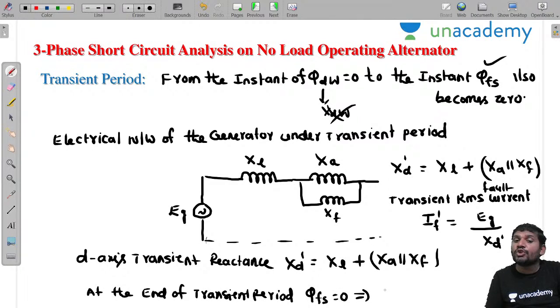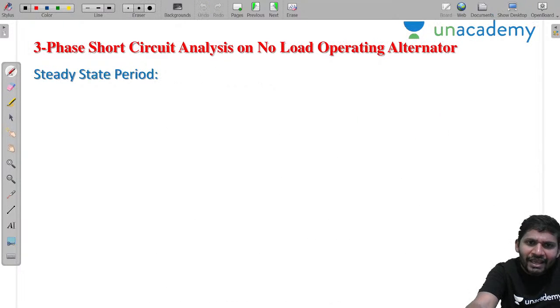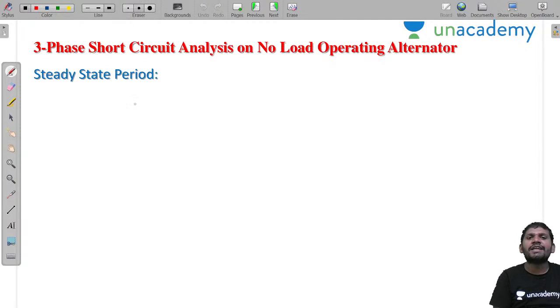Phi of s equal to 0 means there is no significance of xf. To represent this phi of s only, we are using this xf. But this is 0, so there is no significance of this xf. That means in the steady state period, the xf is also 0.